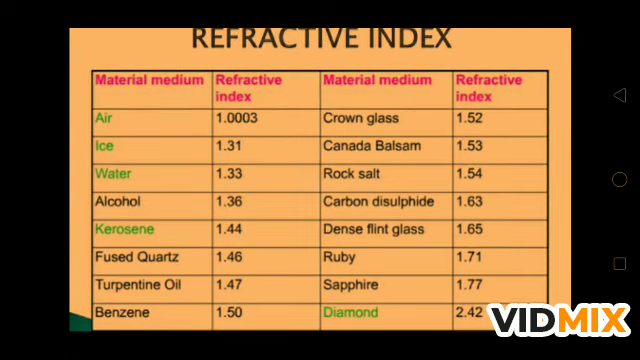Suppose the refractive index of air is 1.003, which means the speed of light remains the same when it passes into the air. But when it passes from air to ice, from air to water, you see the refractive index is going to change, meaning light bends some when it passes from one medium to another. If you see from this table, the highest refractive index is of diamond, that is 2.42.